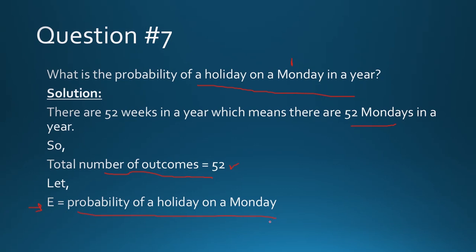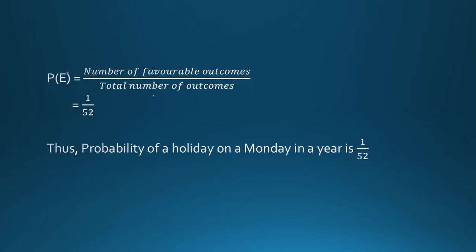You can write it as it is or you can assign it to a variable, like I put E is equal to. Wherever I put E, it means that I am talking about the probability of a holiday on a Monday. So probability of E, which means probability of a holiday on Monday, is equal to the number of favorable outcomes over the total number of outcomes.